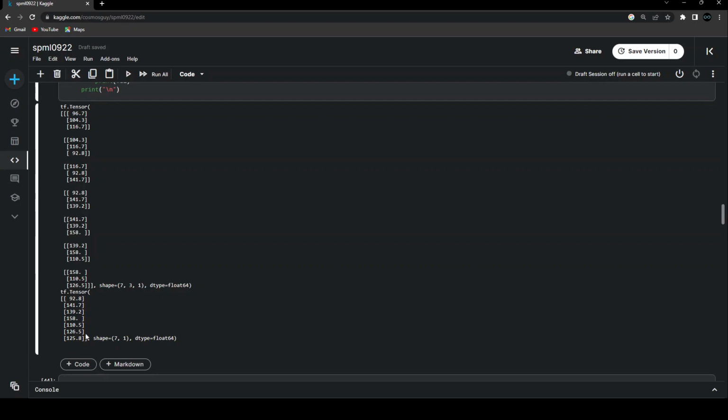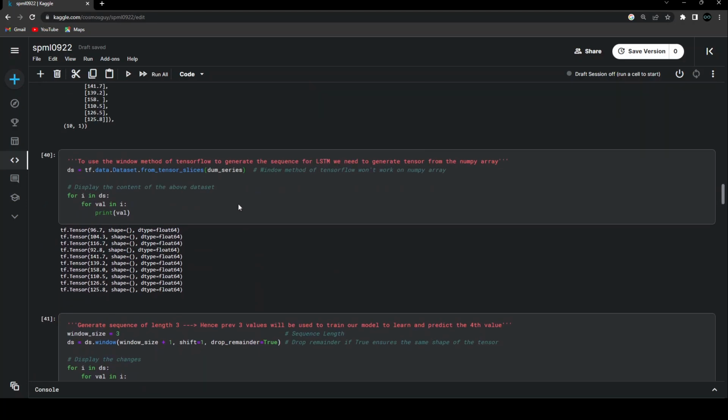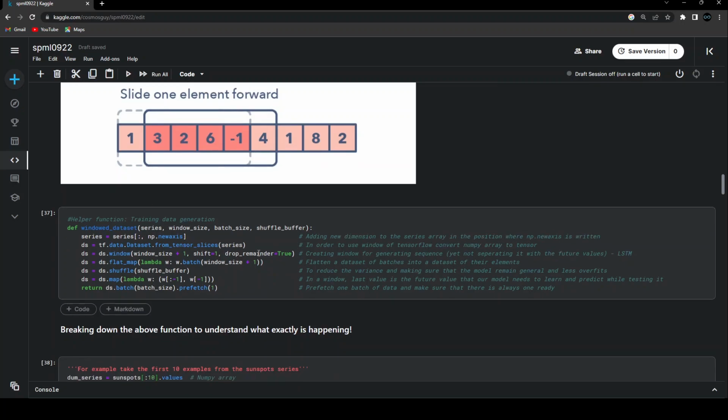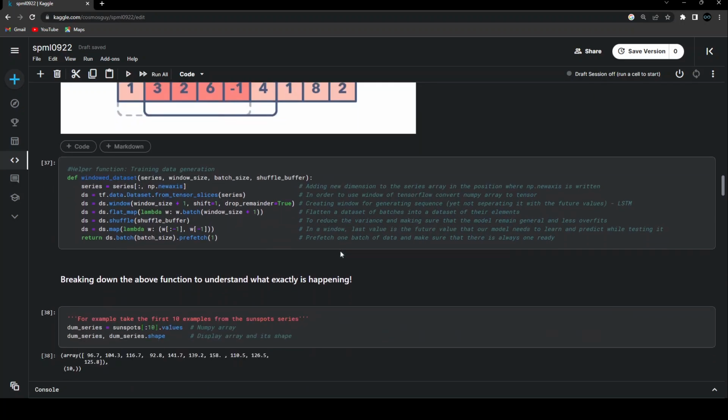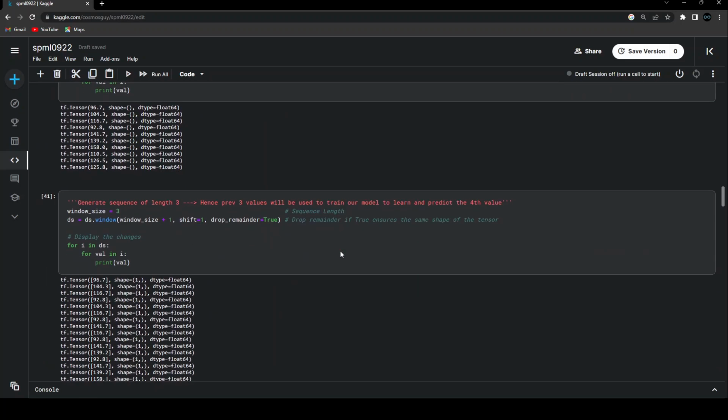All these values are nothing but the labels. Based on this, the backpropagation will work, and that's how this learning process will continue, as with any other neural network. And yes, this is how we are preparing our whole dataset in order for our LSTMs to understand. That's why we are creating this whole helper function for generating this training data for LSTM using this window method.